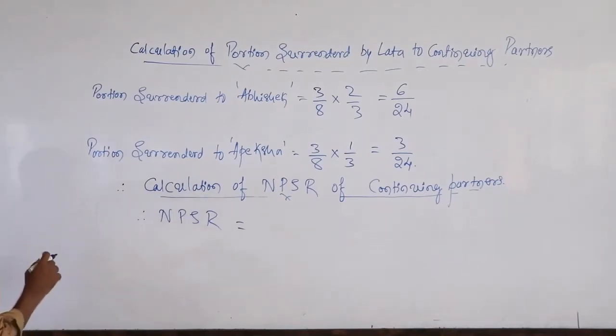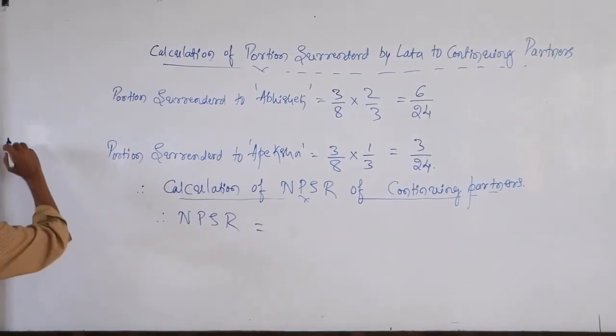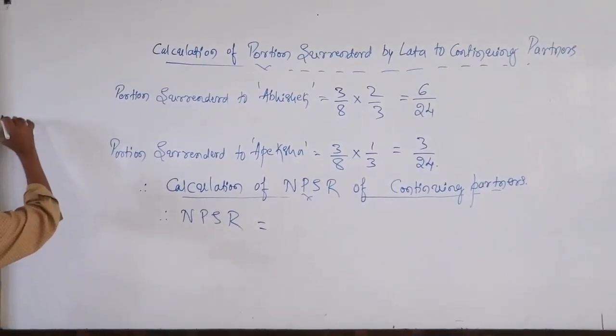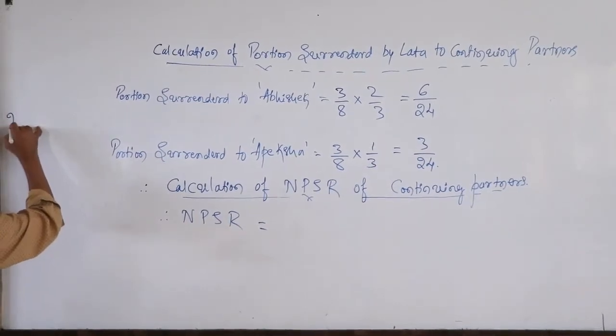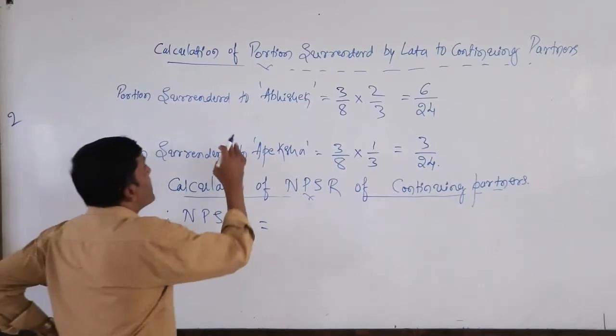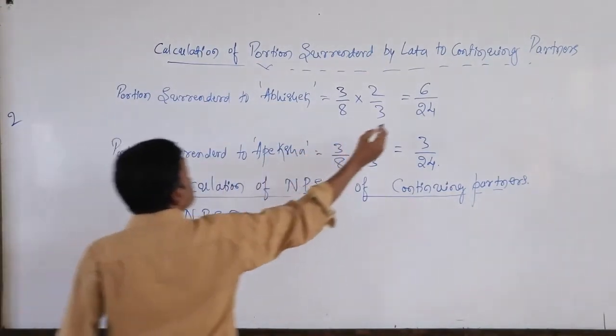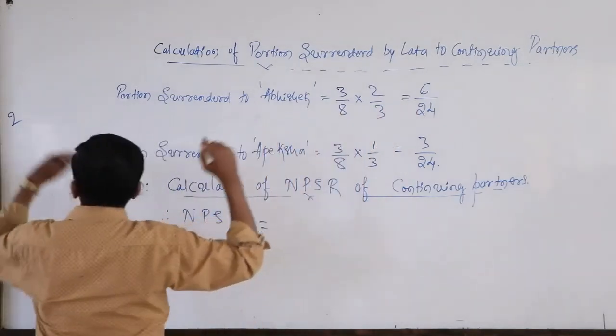Say for example, before Lata retired, just as an example, he was getting 2 rupees. By Lata retiring, she has given Abhishek 1 rupee. I am taking imaginary figures here.